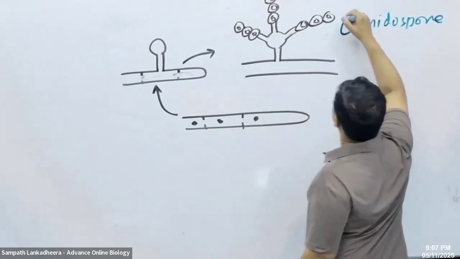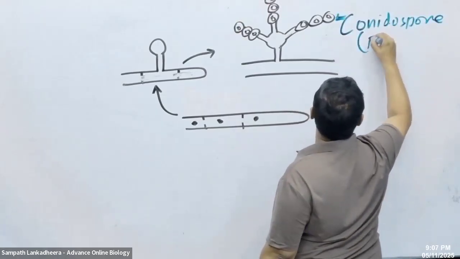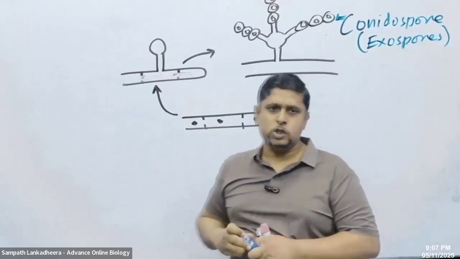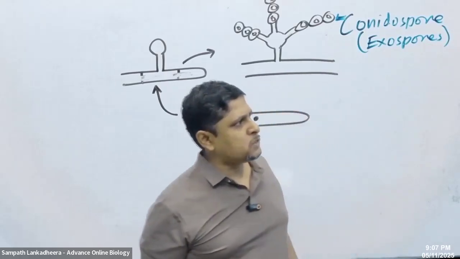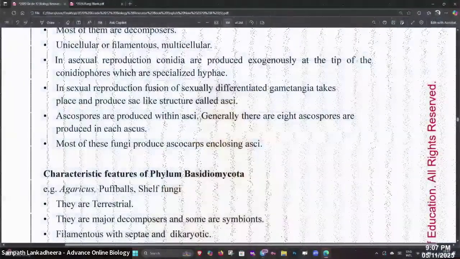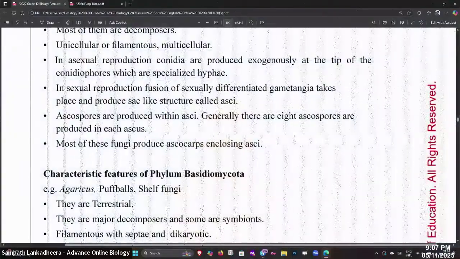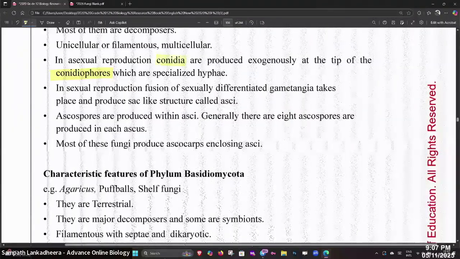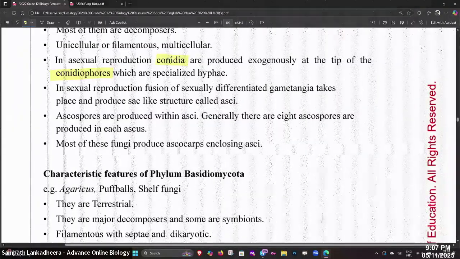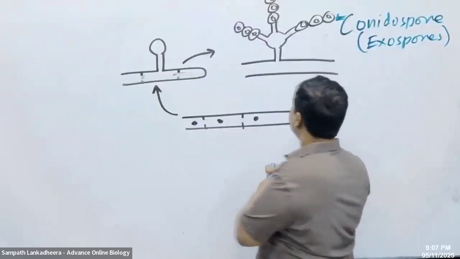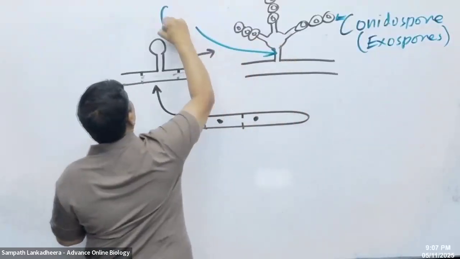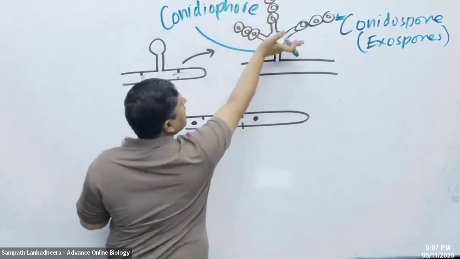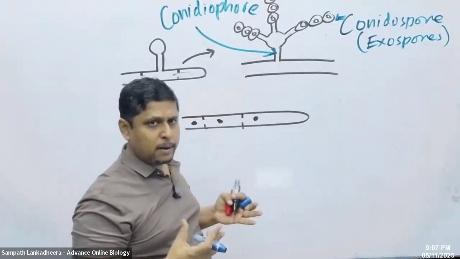Conidiospores. What do you call them? Exospores. Conidiospores are exospores. Here there is a special term: conidiophore. Conidia, right? That's a special term. The conidiophore is the structure that bears the conidia.